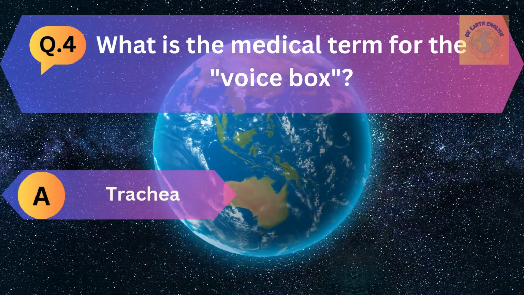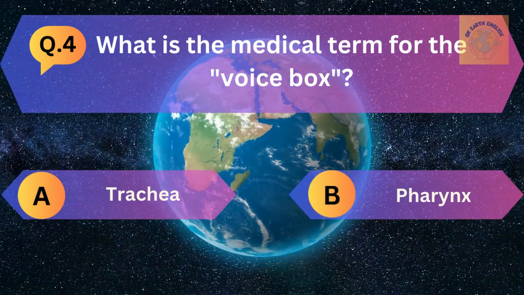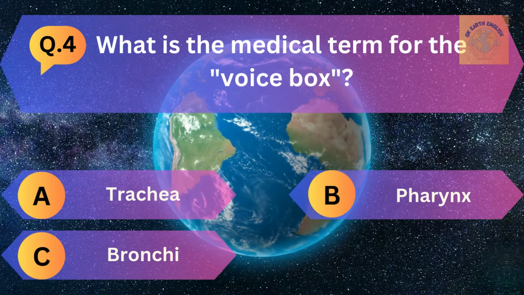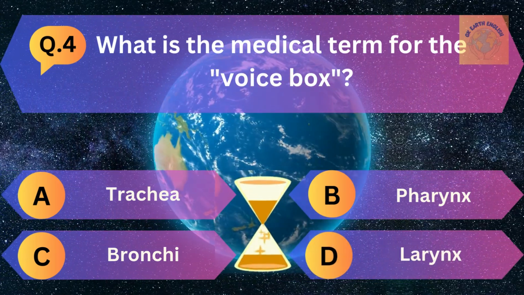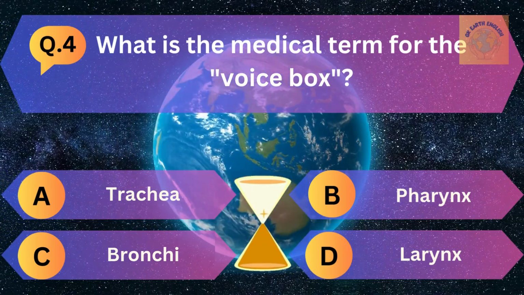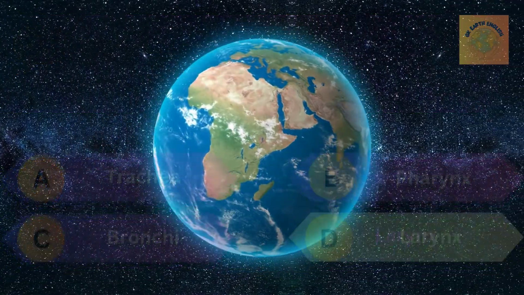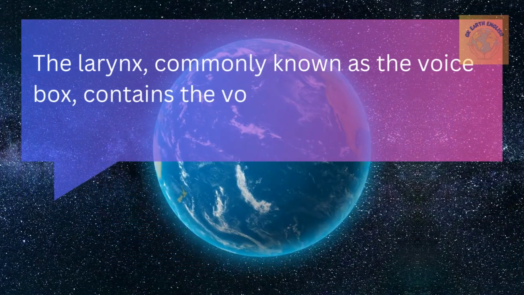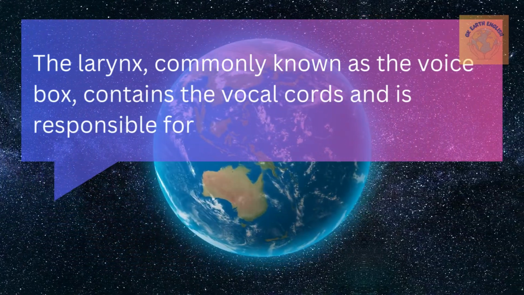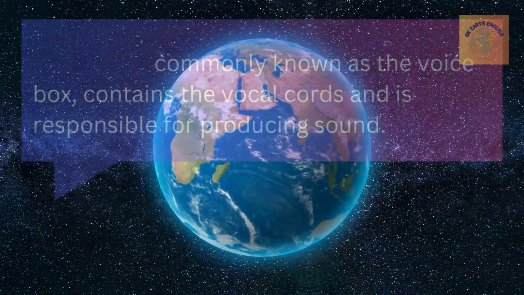Question number 4. What is the medical term for the voice box? A. Trachea, B. Pharynx, C. Bronchi, and D. Larynx. The correct answer is larynx. The larynx, commonly known as the voice box, contains the vocal cords and is responsible for producing sound.